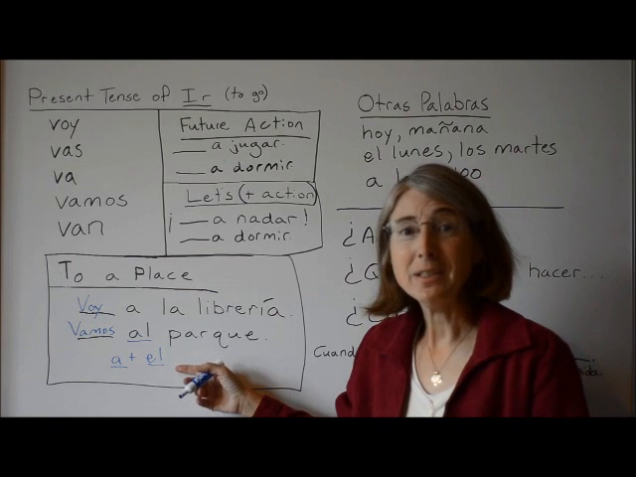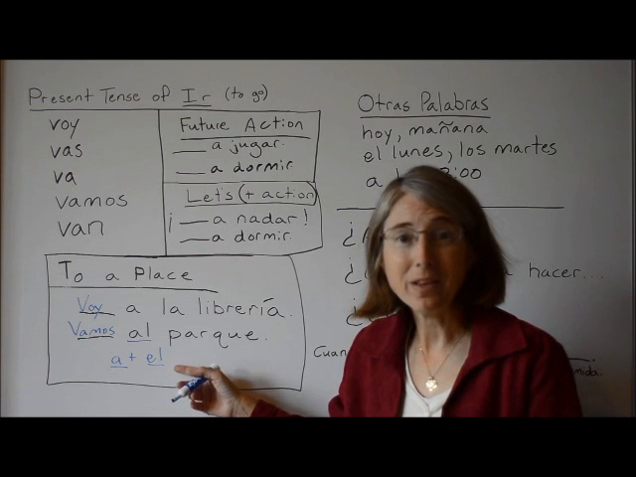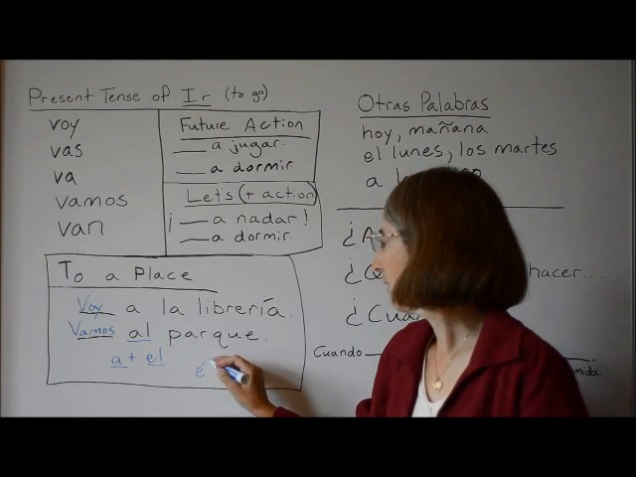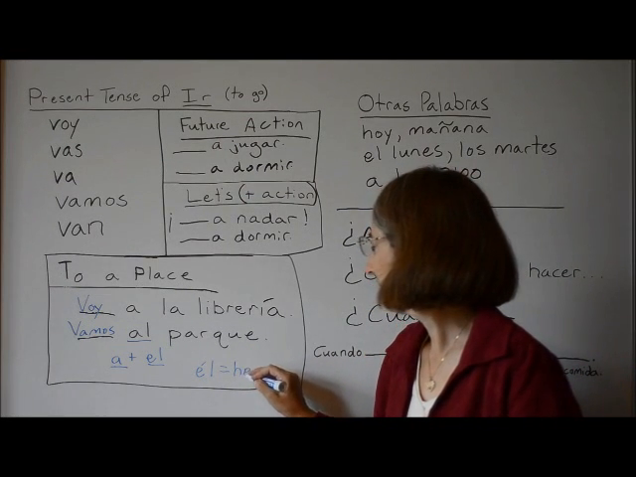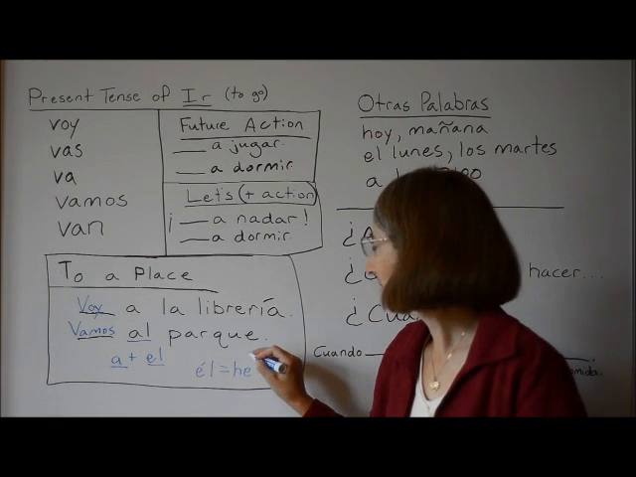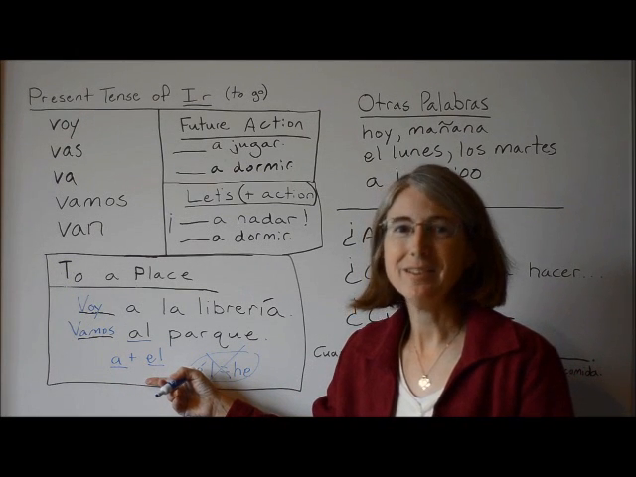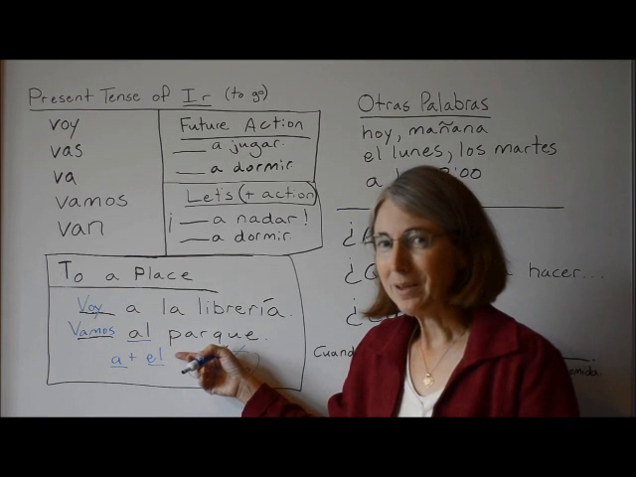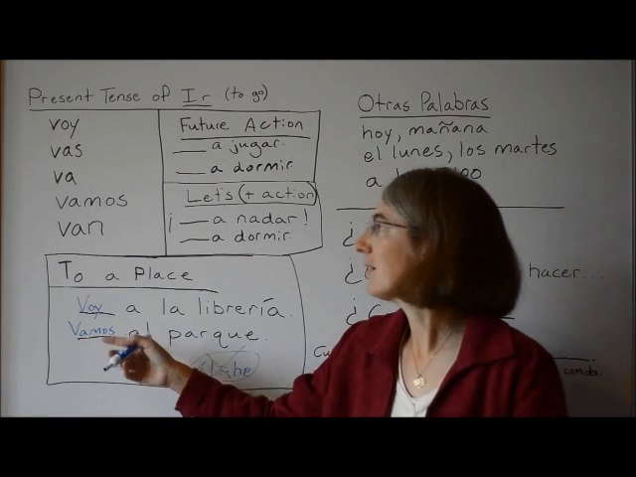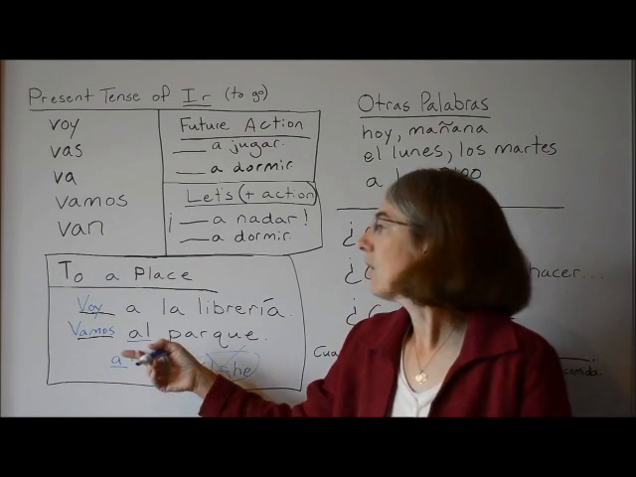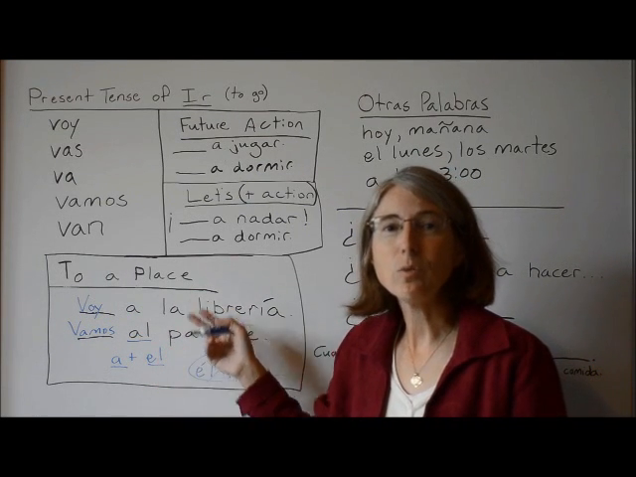This is the el that means the masculine singular article the. It's not the same as el with an accent mark, because el with an accent mark means he. This is not used in the contraction. Only the article, masculine singular, the. Vamos al parque. So we could put any of the forms of ir in here and it would make sense in the sentence. Van al parque, they are going to the park. Vas a la librería, you're going to the store. So that's going to a place.